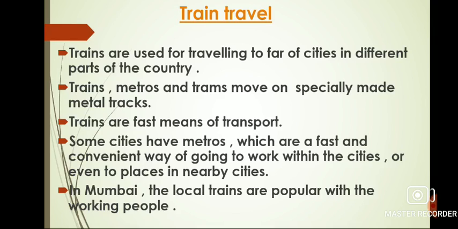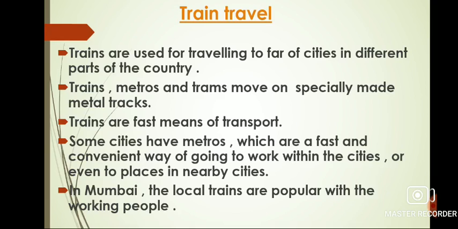In Mumbai, the local trains are popular with the working people. Children, trains are used for traveling to far off cities in different parts of the country. Trains move within a city. Trains, trams, and metros move only on special metal tracks. Trains are a fast means of transport.